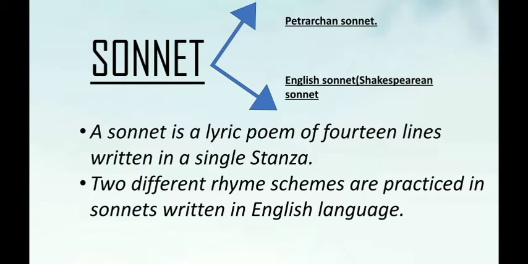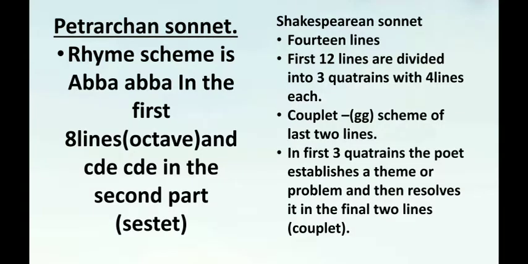Now, talking about a sonnet, it is a lyric poem of about 14 lines written in a single stanza. So, it's actually a poem with 14 lines, which conveys a deep meaning. A sonnet is basically divided into two based on the rhyme schemes they follow, that is the Petrarchan sonnet and the English sonnet or the Shakespearean sonnet. Now let's look into each of these kinds of sonnet. First one, the Petrarchan sonnet.